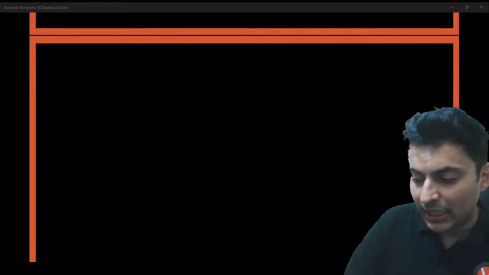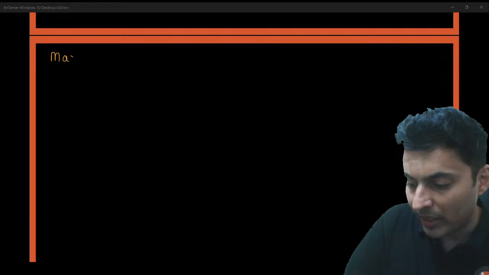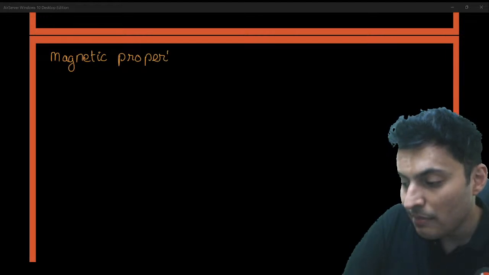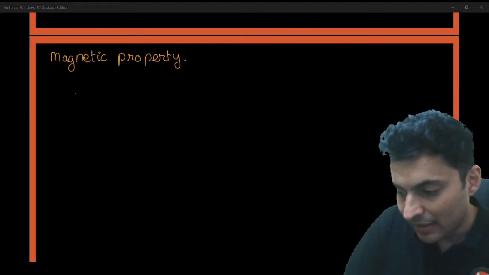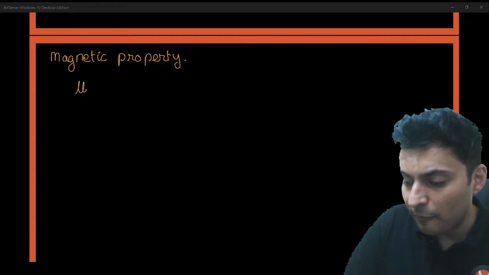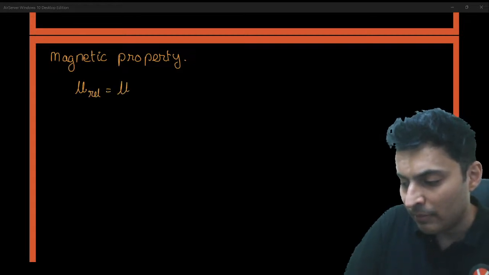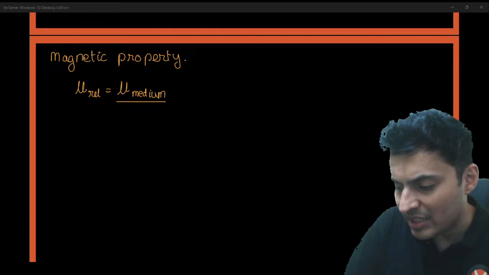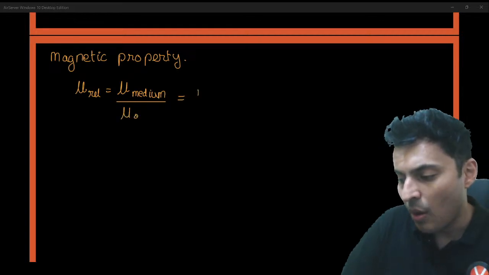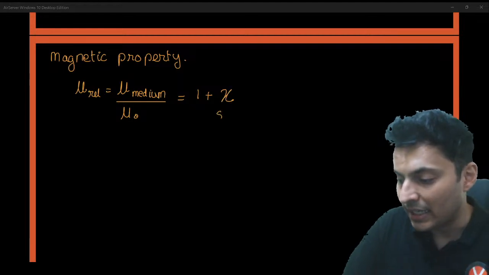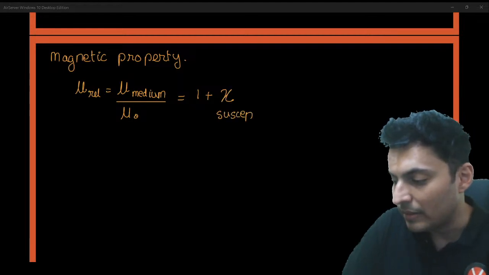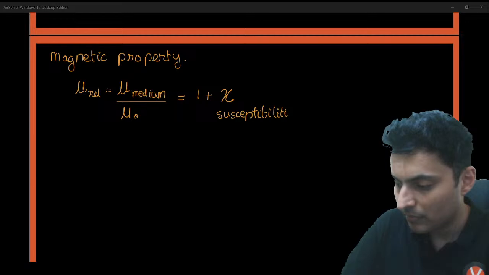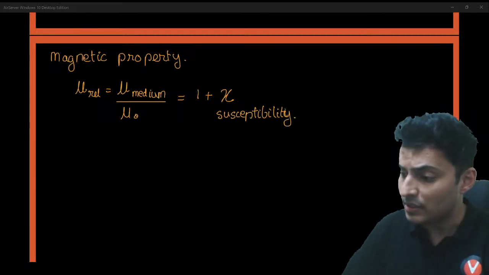which you should know in magnetic materials is the magnetic property of relative permeability. Relative permeability is the actual permeability of the medium upon the permeability of free space or vacuum, and that happens to be 1 plus the susceptibility. X stands for susceptibility. Keep this in mind. Susceptibility, right? Keep these things in mind.